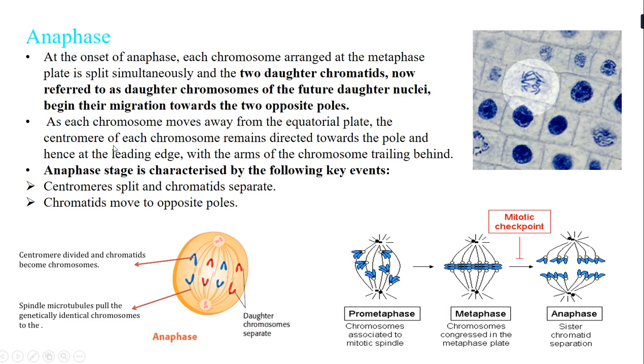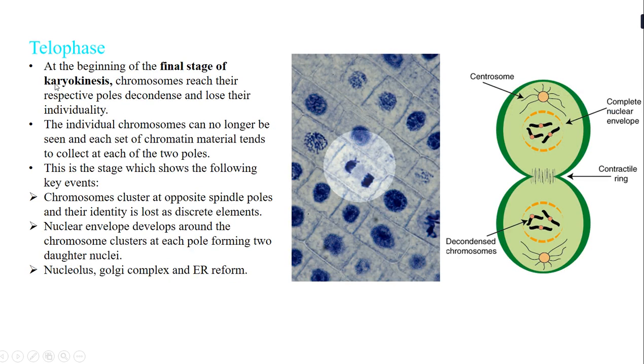After anaphase is telophase. Telophase is the beginning of the final stage of karyokinesis. The chromosomes reach their respective poles, and decondensation takes place. Here you can see the chromosomes have moved to the opposite poles completely, correct?